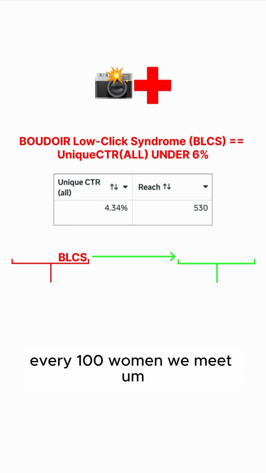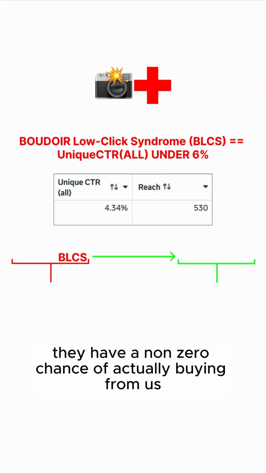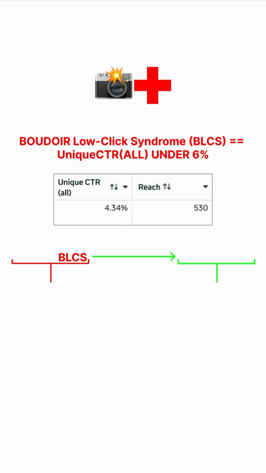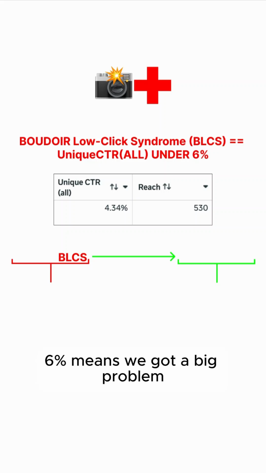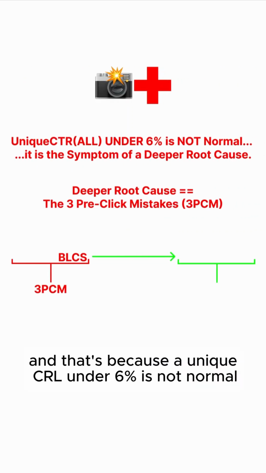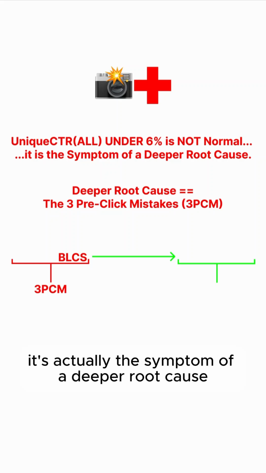which means fewer than 6 out of every 100 women we meet have a non-zero chance of actually buying from us. So we actually got to get this number as high as possible, literally as high as possible. 6% is the minimum. 6% means we got a big problem. And that's because a unique CTR under 6% is not normal. It's actually the symptom of a deeper root cause.